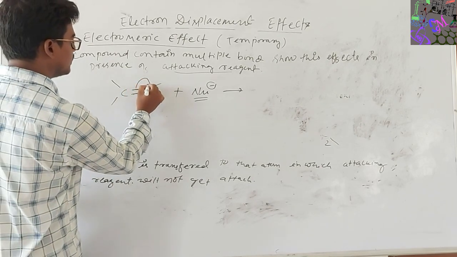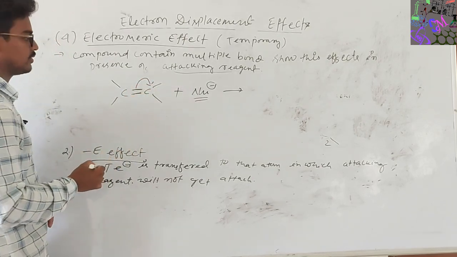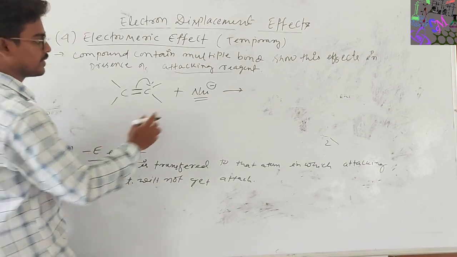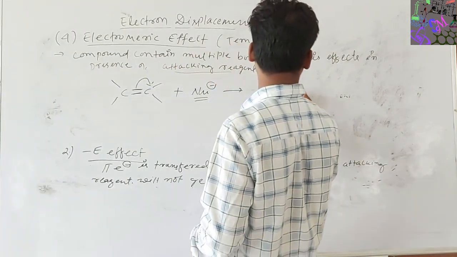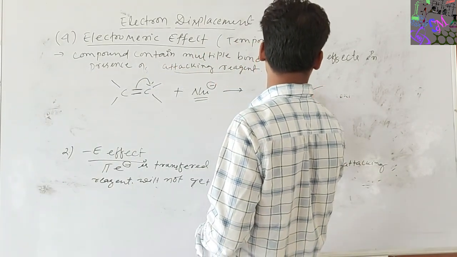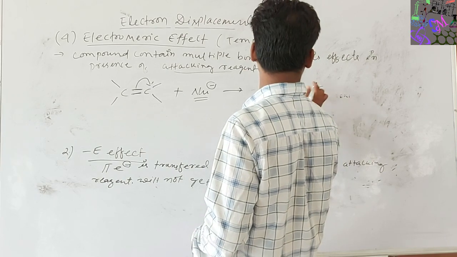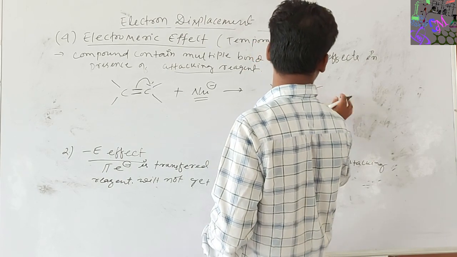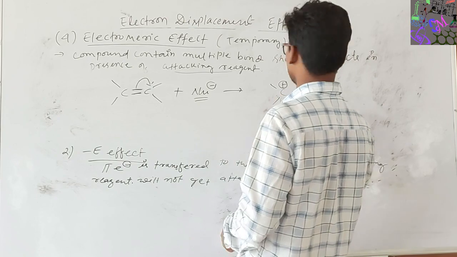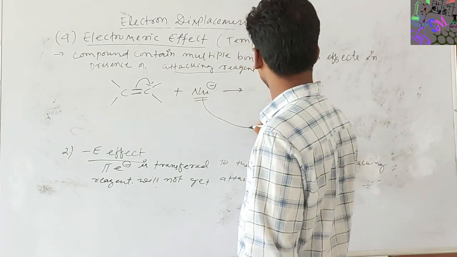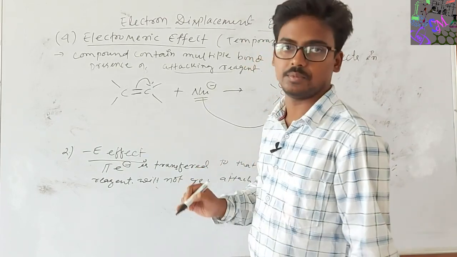So if I move this electron to this carbon, it forms a negative charge and a positive charge, and this nucleophile will attack the positive side.